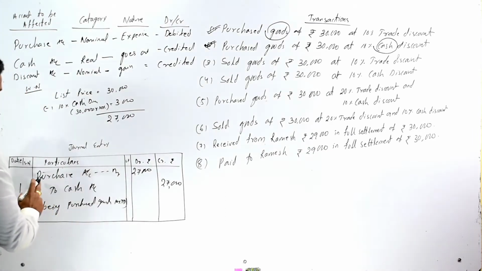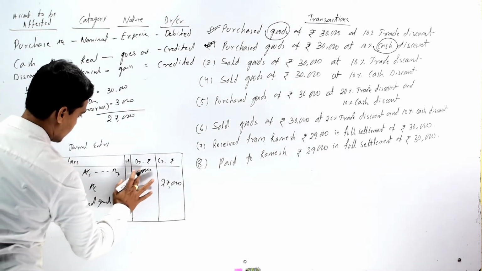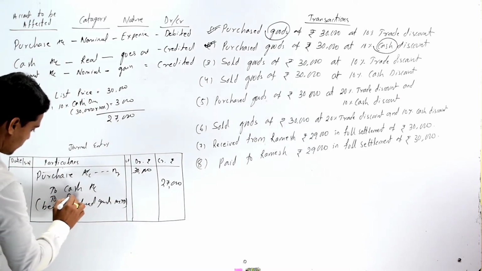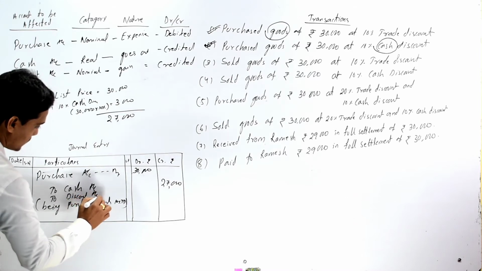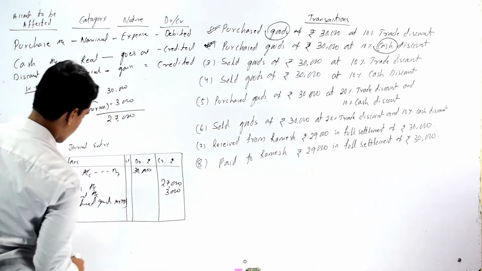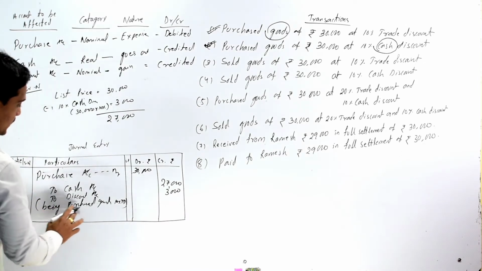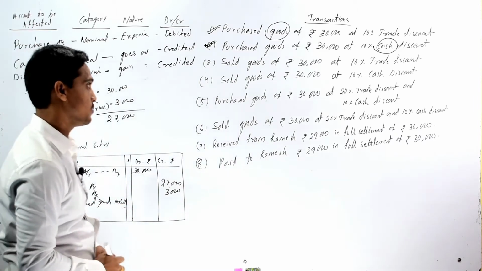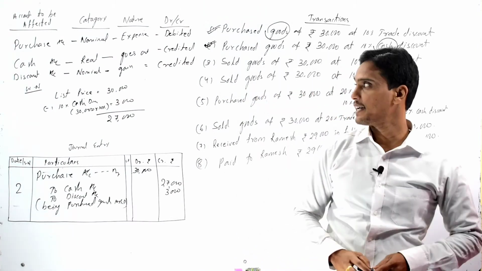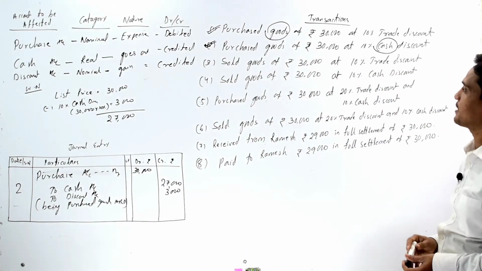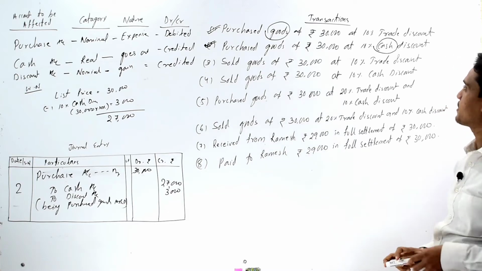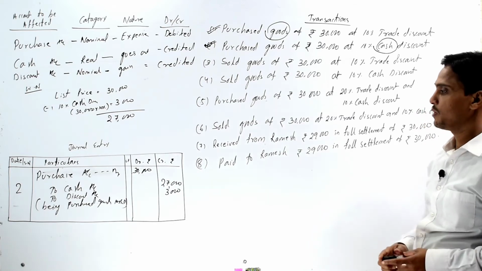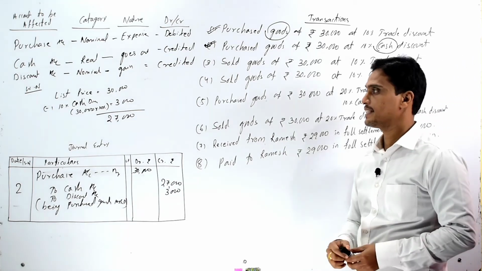So our journal entry should be purchase account debit 30,000 to cash account 27,000 and to discount account 3,000, and narration is being purchased goods at 10% cash discount. So the journal entry of our second transaction, that is purchased goods of rupees 30,000 at 10% cash discount, is purchase account debit to cash account to discount account.